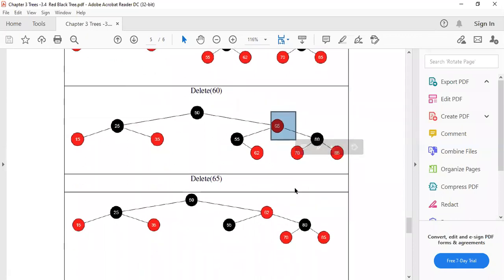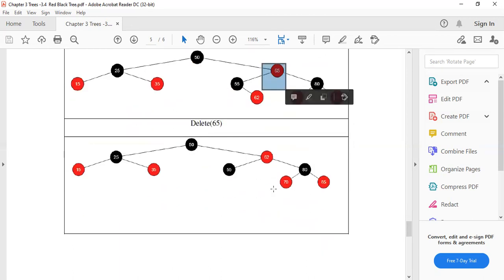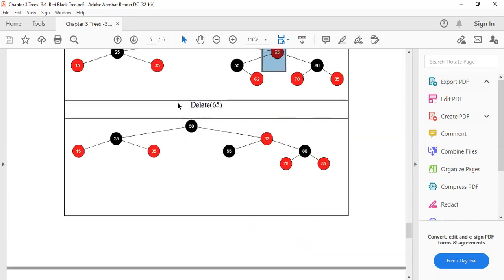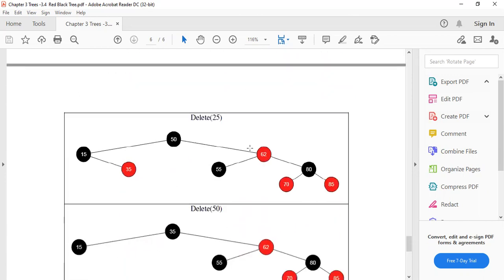But 65 has one more node. That is, 65 has the node like 55 on the left, but the left has one more node, 62, which is greater than 55. That's why placing that 62 directly in place of 65 is better. So we placed 62 directly in the place of 65. That is the deletion of 65 for you. Okay, that is something with respect to the deletion.